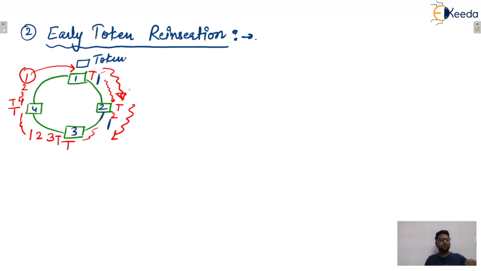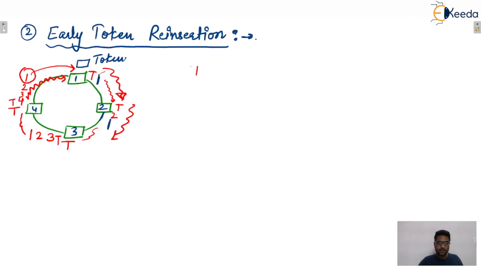So this will continue. When the token comes to station 1 again, station 1 will remove the old data unit from the ring, hold the token and transmit its new data, isn't it? So this process will continue.